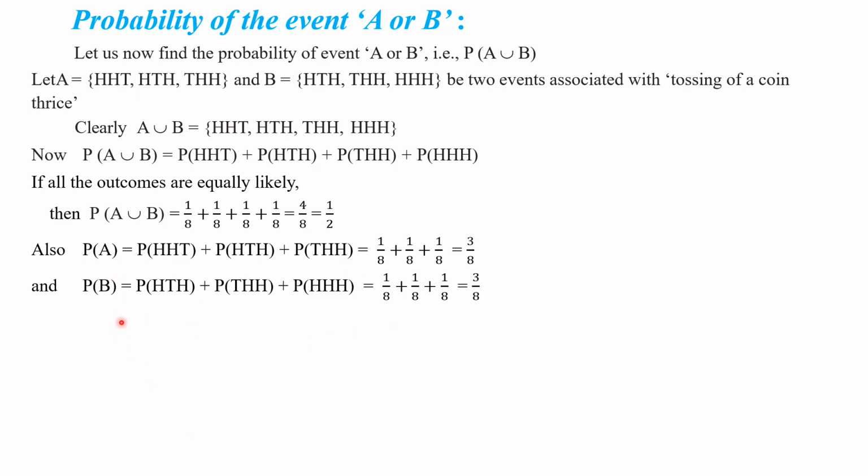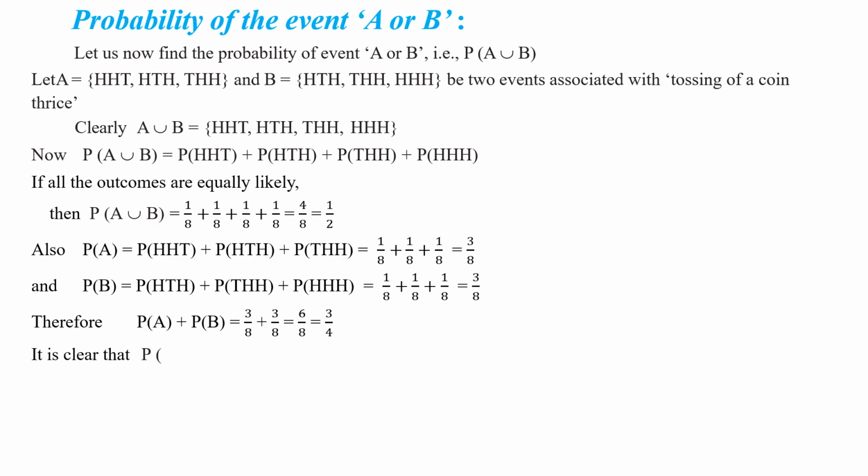P of A value and P of B value. Okay, my children? Right. Therefore, P of A plus P of B is equal to, what will you get here? 3 by 8 plus 3 by 8. That is equal to 6 by 8. That is equal to 3 by 4. So, P of A plus P of B is equal to 3 by 4, whereas P of A union B is equal to 1 by 2. Yes or no, my children? Right.